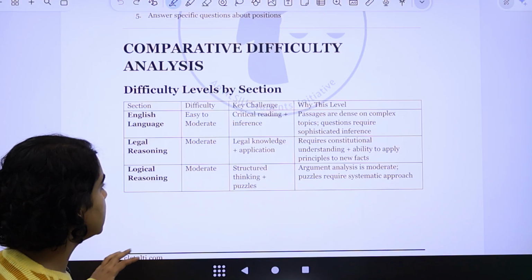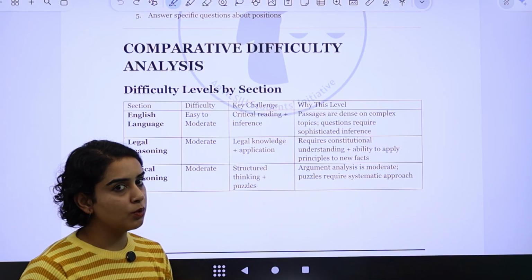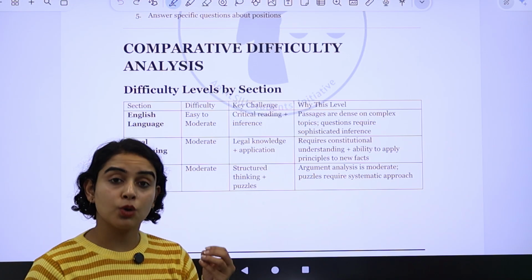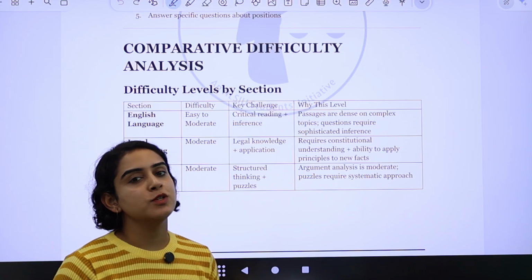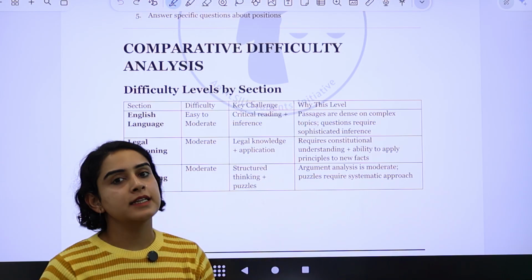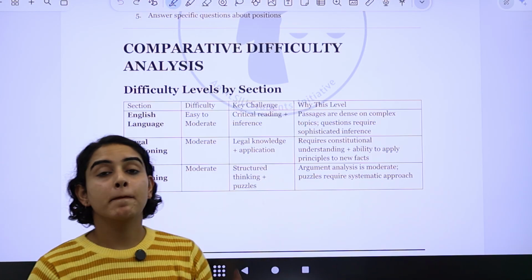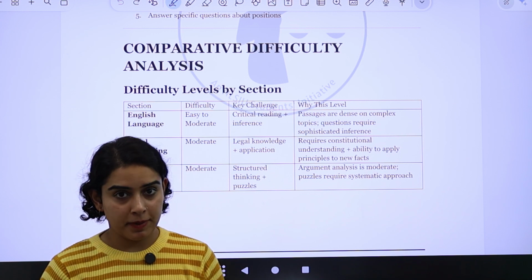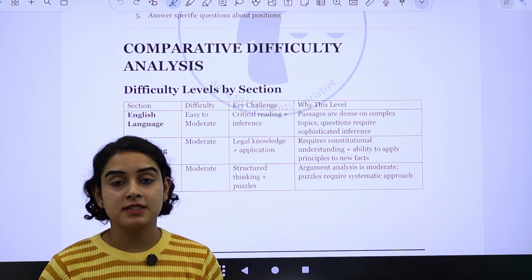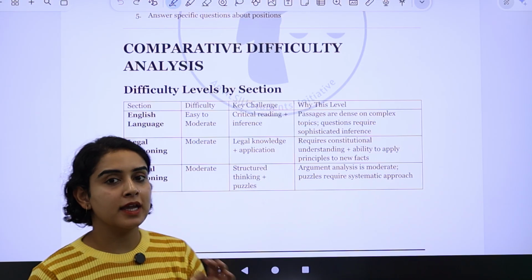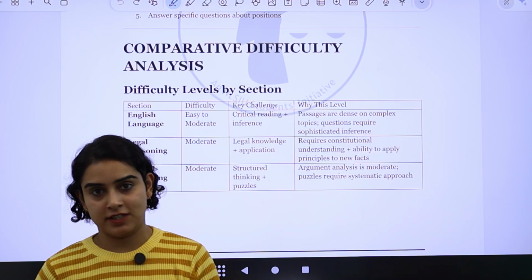And for logical reasoning, the questions were again easy to moderate. A lot of it was based on argument analysis, logic deduction, and also sitting arrangement, right? So make sure you keep this sample paper in mind while preparing, and solve as many practice tests and practice questions as you can, so that you do not make any mistake, especially in the inference-based questions.